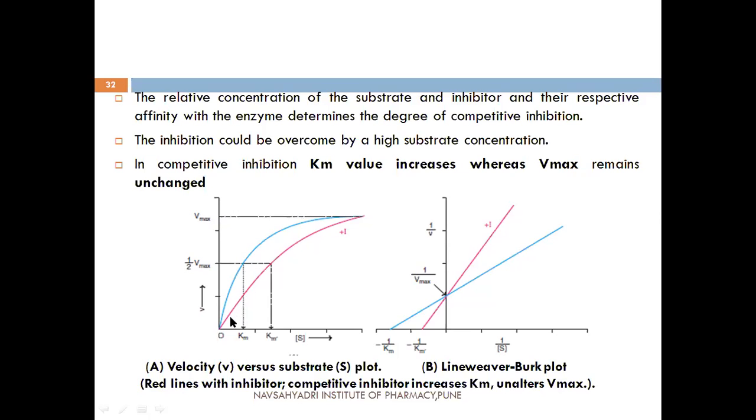So if enzyme inhibition occurs, the Km, that is the Michaelis-Menten constant value, is increased, but the Vmax, that is the maximum velocity, remains unchanged. See here also, when there is enzyme inhibition, the Km value is increased. Okay, so this is the effect of competitive inhibition on Km value and Vmax.